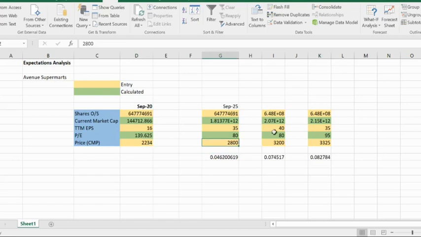Then coming to the second case, where we assume we are a bit more optimistic, 16 becomes 40 in the next 5 years, but the price to earnings remains 80. So this will give us a CAGR of about 7.4%. Now, similarly, a price to earnings of 95 and TTM EPS of 35 translates into an 8.2% CAGR, which again is not that great.